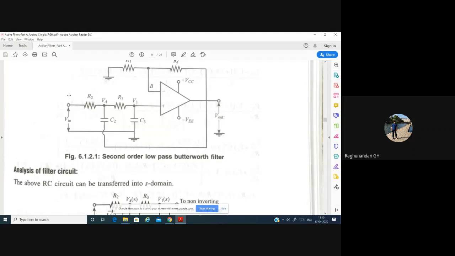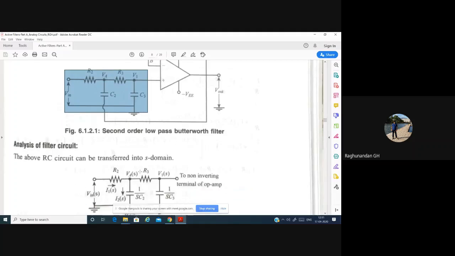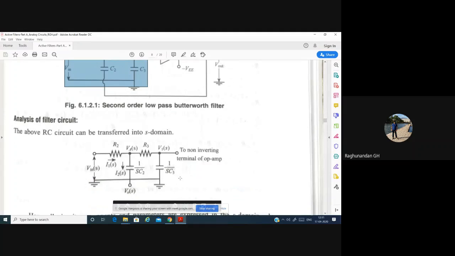We are going to take this part of the circuit with two RCs and find the frequency formula. The frequency formula is f equal to 1 divided by 2 pi RC. We are going to derive the same formula by considering this circuit.